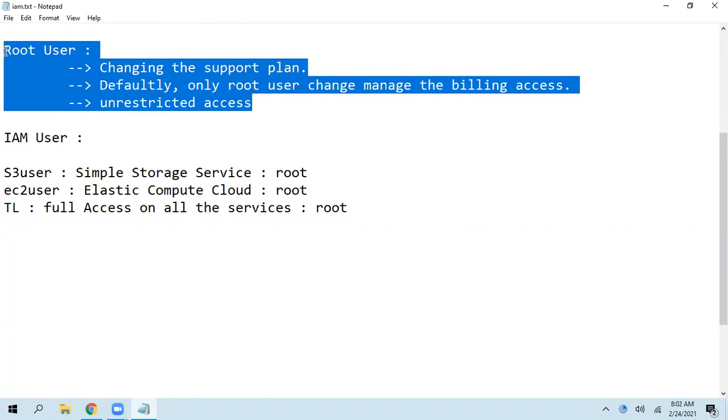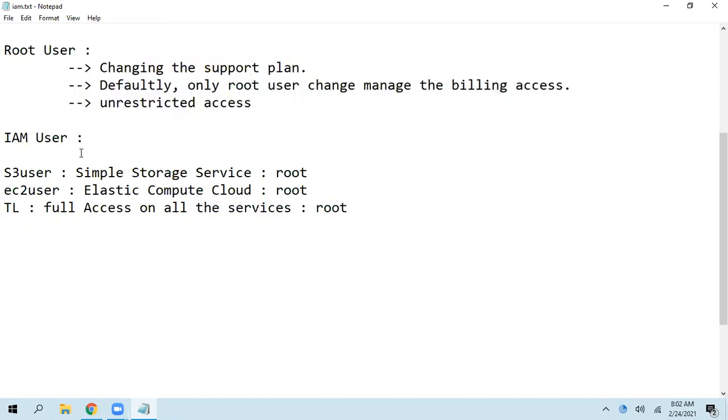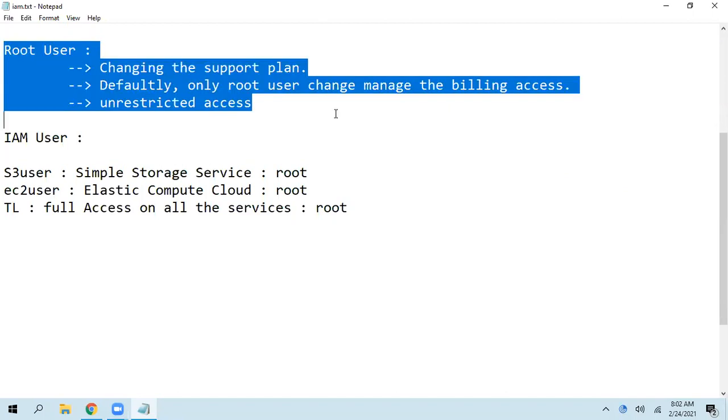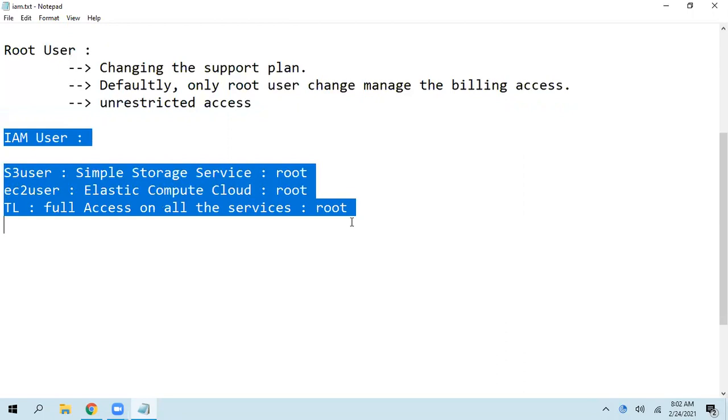See, in my total 7 years career, I never got a chance to log in as a root user for production environments. For non-prod, yeah, sometimes we get that for renaming accounts and so on. But I never got any chance to log in as a root user for production environments. They really don't share that. The client won't share root credentials at any cost. You always get an IAM user only.